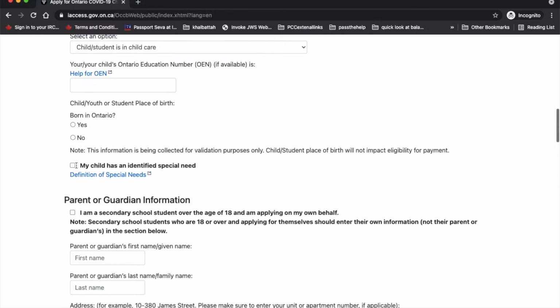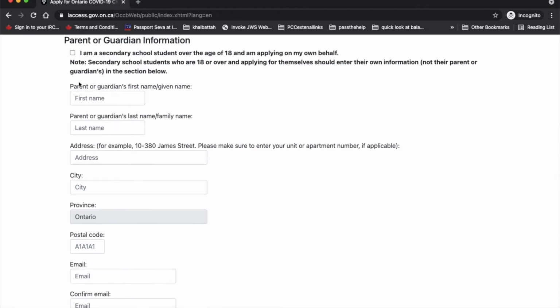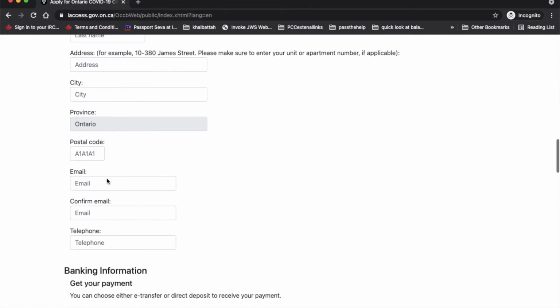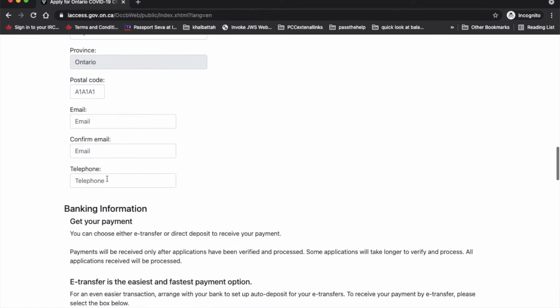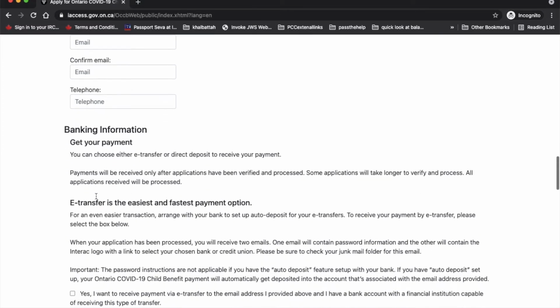Next, if your child was born in Ontario, you can select that. Now this is the parents' information that is being asked here. You don't need to worry much about this because it's very basic information. The only part you need to be careful about is the email ID that you are going to provide here, because that might be used when the Ontario government sends you money. They also send all the notifications related to the deposit to the email ID that you provided above.